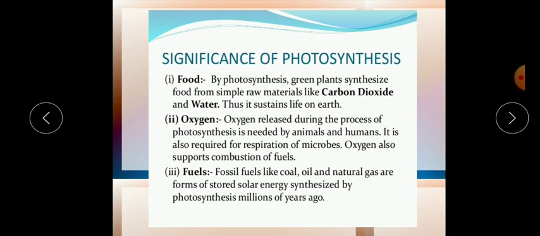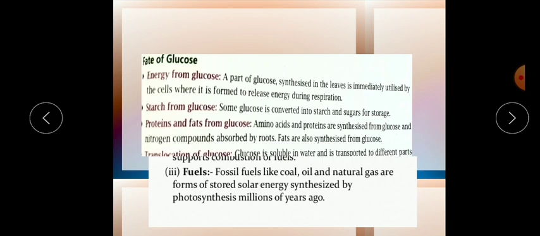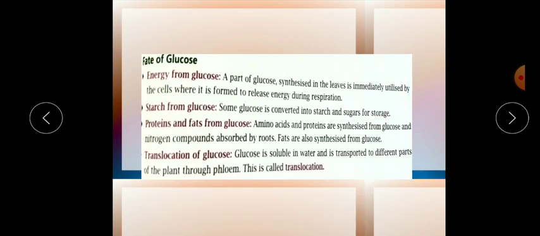As you know, when these plants die, over millions of years ago, they turn into fossil fuel. So from the wood and all, we will get coal also, oil also, other natural gases also. So all this depends on plants. Okay, so photosynthesis is very important for the survival of plant life. Now the next slide is based on this; the paragraph is already given in your book.